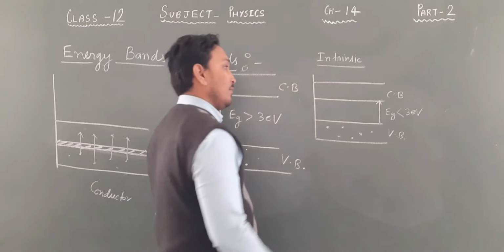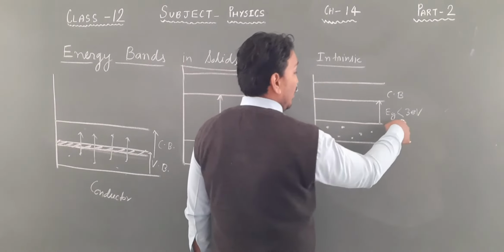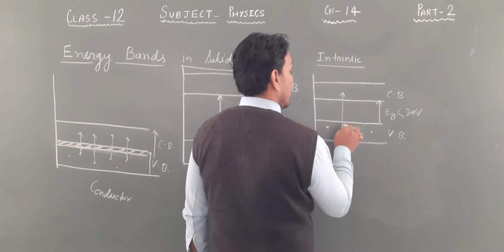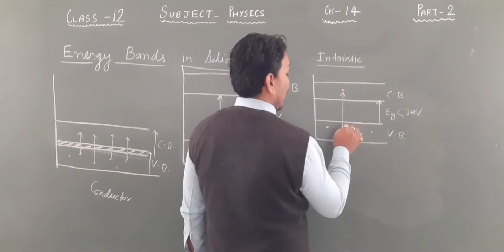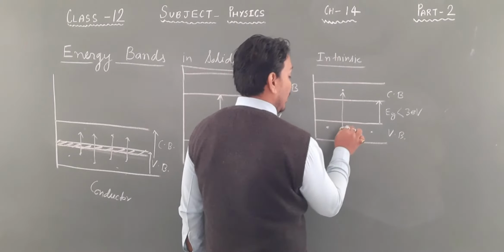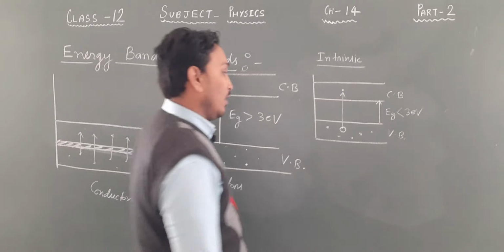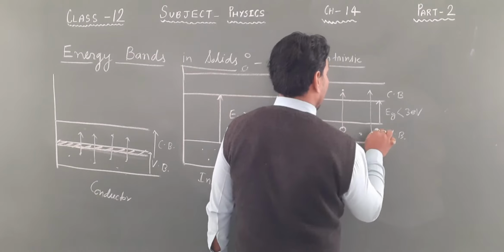Now what happens? When some energy is given to the electrons, obviously greater than the energy gap, then electrons get transferred from valence band to the conduction band. And when the electron leaves its bond, it leaves a hole behind it. This electron goes in the conduction band, a hole is left over here.